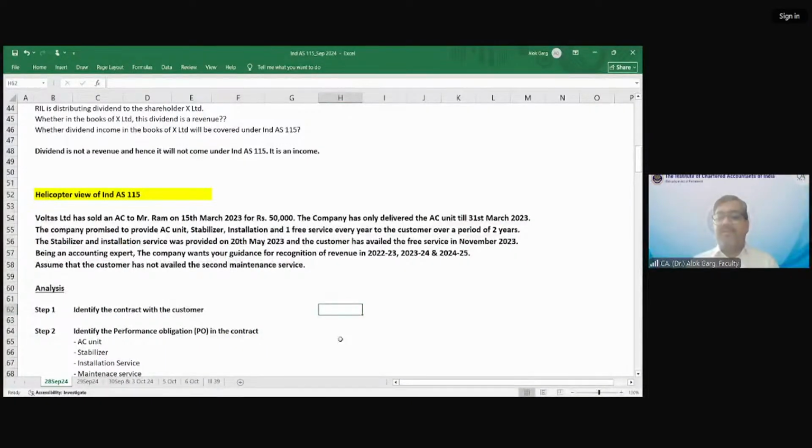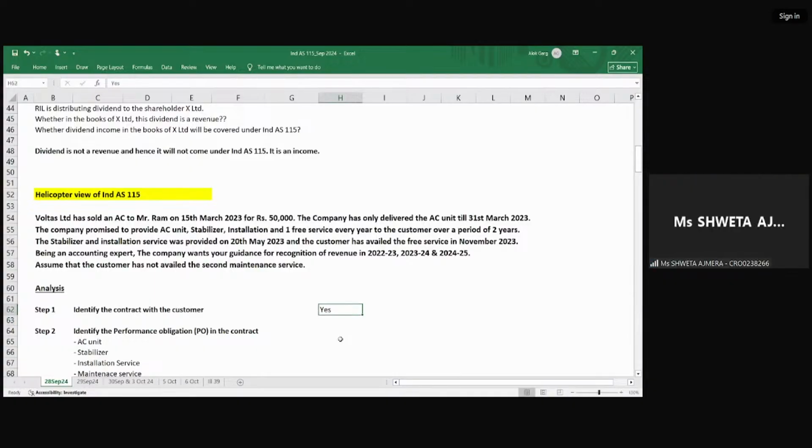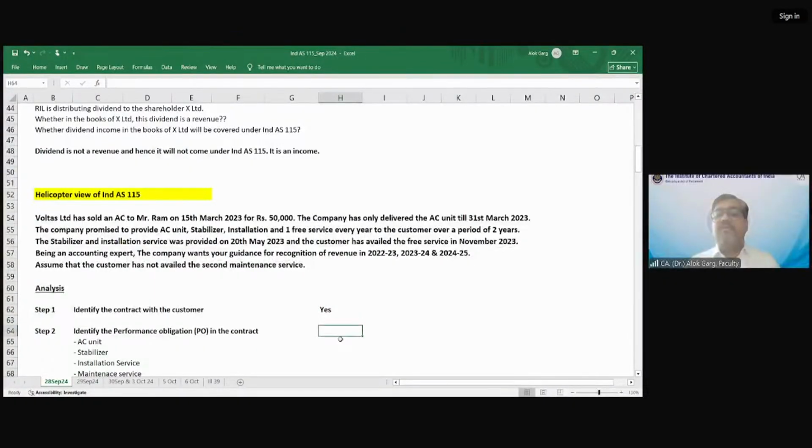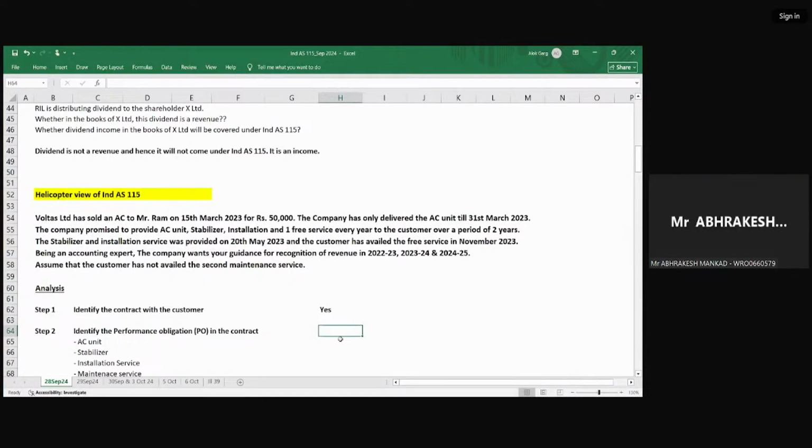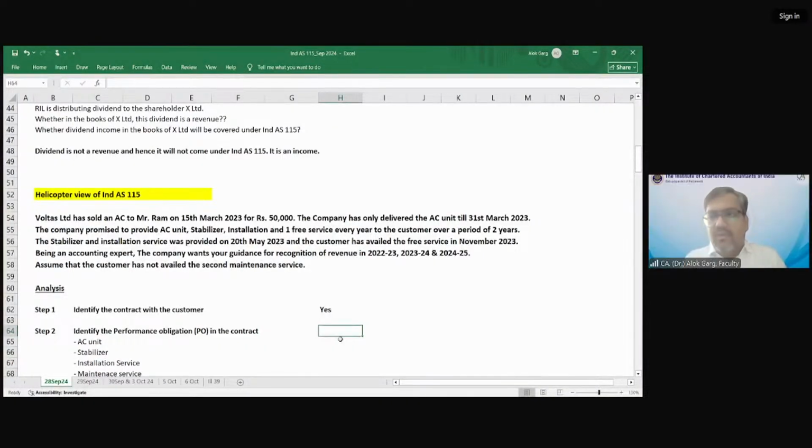Identify the contract with the customer. Is it a contract with the customer? Yes, this is a contract with the customer. Identify the performance obligation in the contract. Tell me how many performance obligations are there in the contract? 3 or 4, depending how we consider maintenance service. 4, right? So AC unit is an independent item.